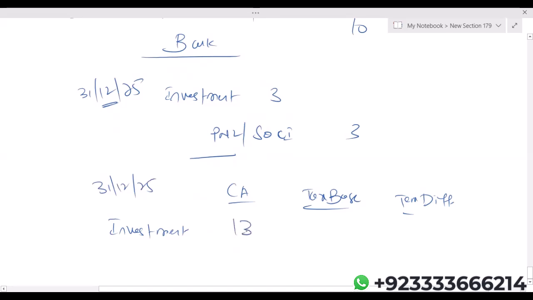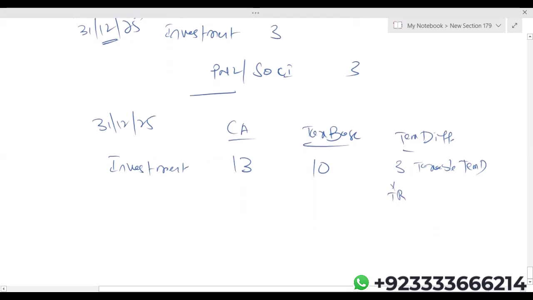Now investment will have a carrying amount of 13, but tax base is 10. If you recall, we did discuss that in case of investment, tax base is the cost of investment. 3 is a taxable temporary difference. Multiply by tax rate, we'll get deferred tax liability. Let's say I'm assuming deferred tax liability is 0.9.